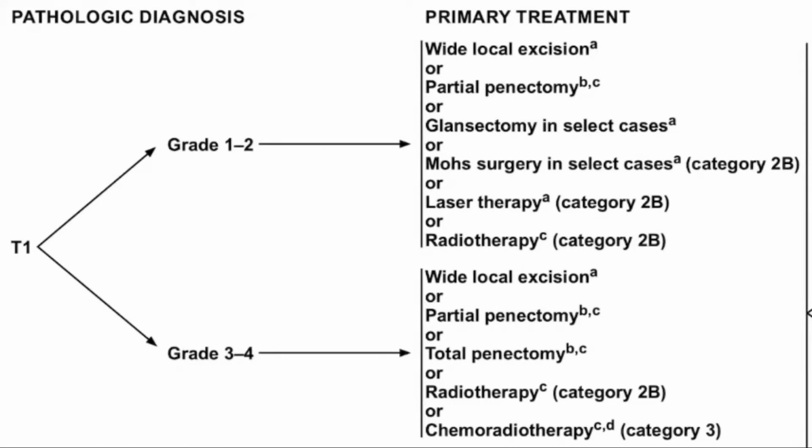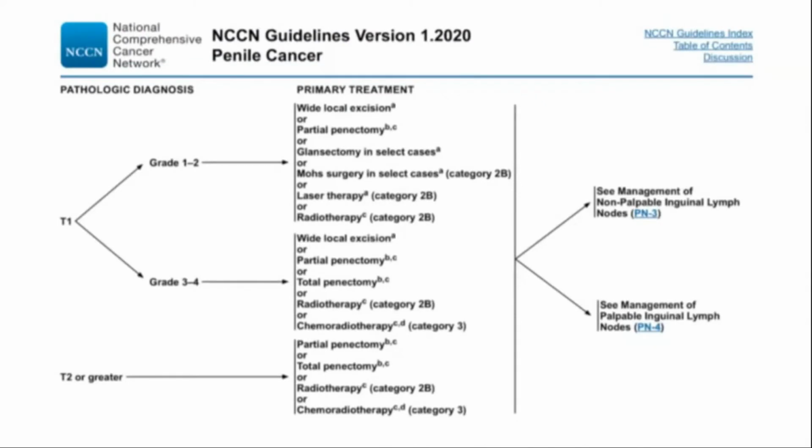The goals of organ preservation are to maintain glandular tissue for sensory purposes when possible and/or to maintain penile length when glans penis preservation is not possible. Surgical modalities include limited excision strategies, Mohs surgery, and laser ablation. Local recurrence rates overall after organ preservation are higher than with traditional amputation. However, when local recurrences are detected and treated, early survival does not appear to be adversely affected. Amputation remains the standard for large or deeply invasive lesions to gain rapid tumor control.